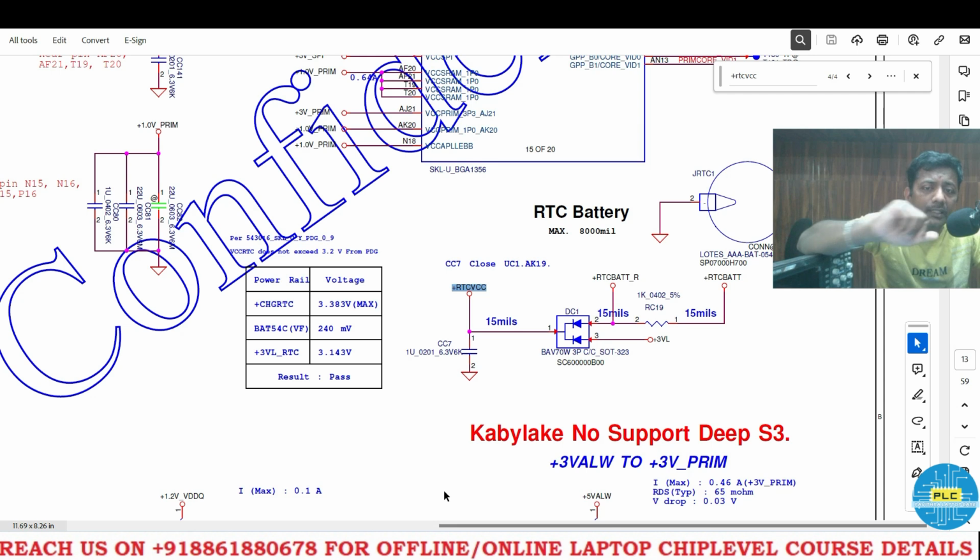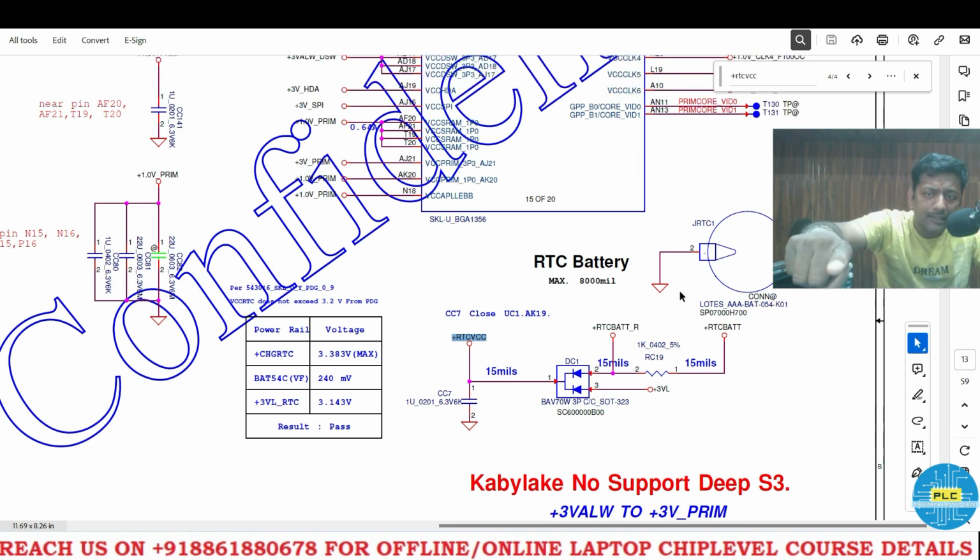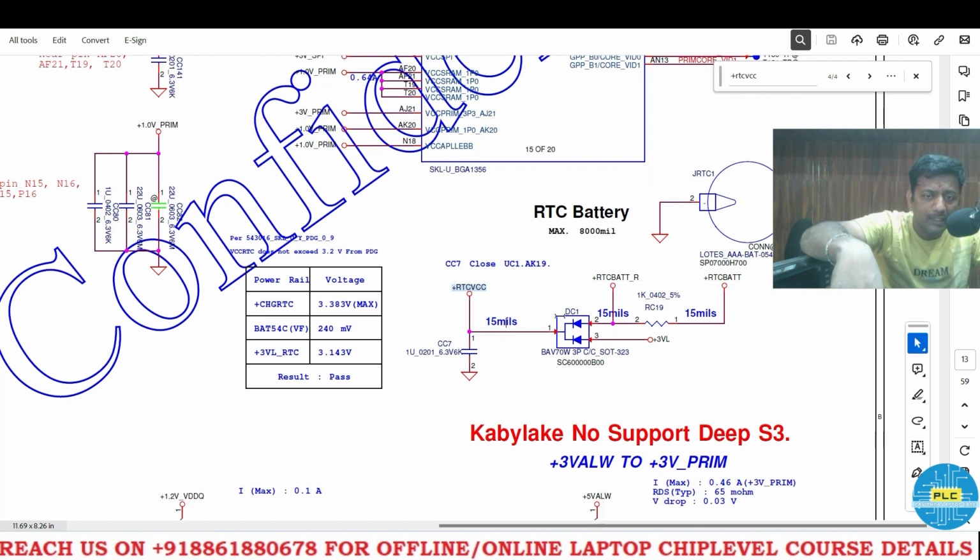Here it is generated. How? Here is the battery cell, the RTC battery. 3VL won't come because we are not connecting it now, right? So after this DC1, the RTC VCC will generate. Here only it will generate. Please note down this DC1: it has a 3-leg diode.